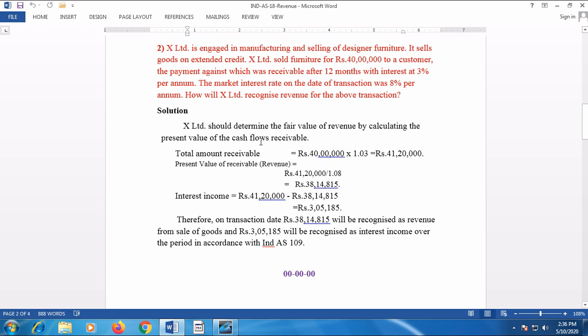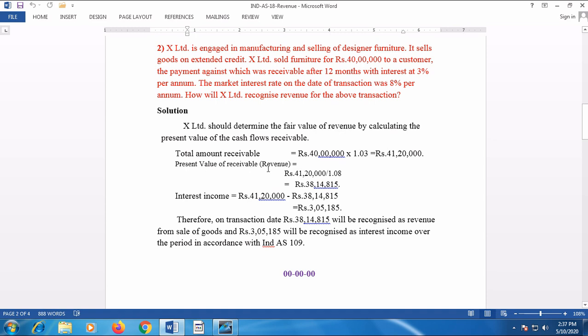X Limited should determine the fair value of revenue by calculating the present value of cash flows receivable, because after 12 months this 40 lakh is receivable with 3% interest, and hence the total amount receivable is 40 lakh into 1.03, that means with interest, 41 lakh 20,000.